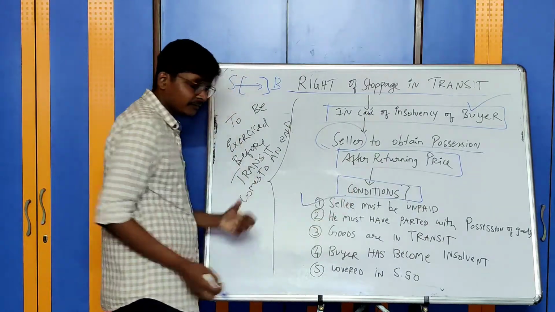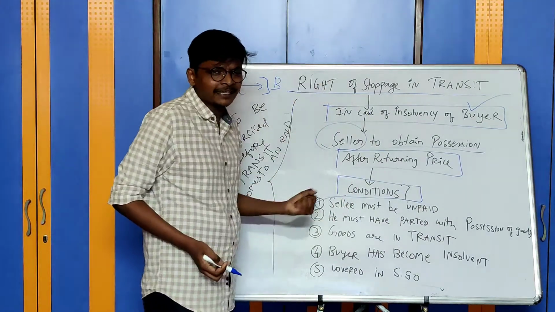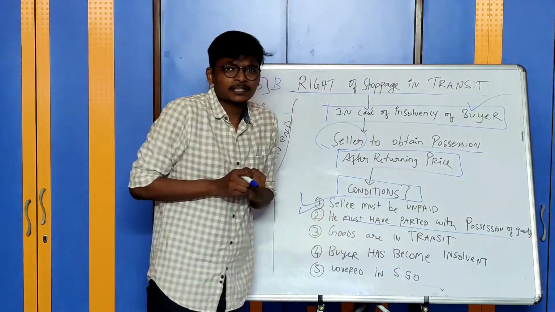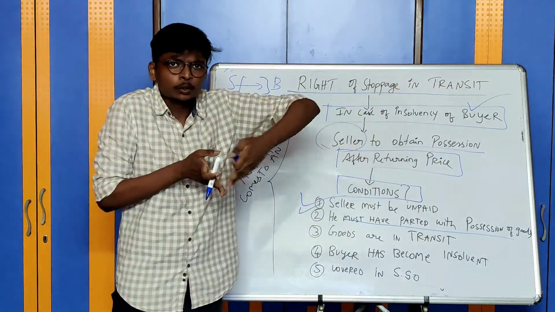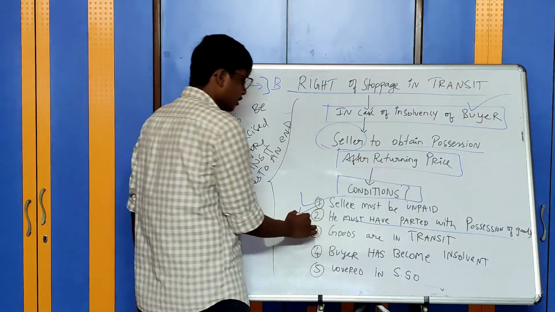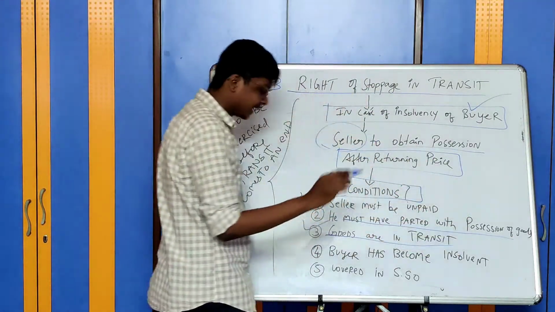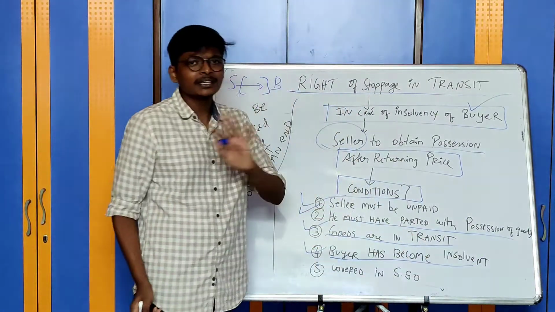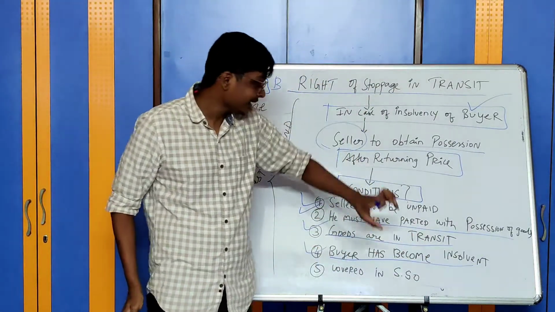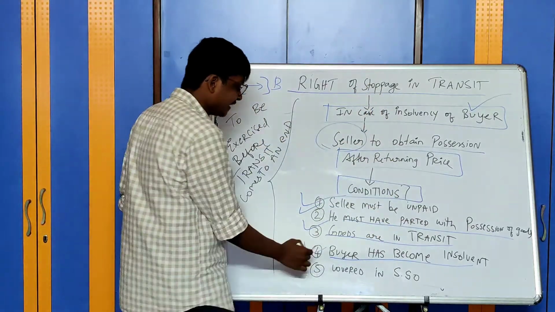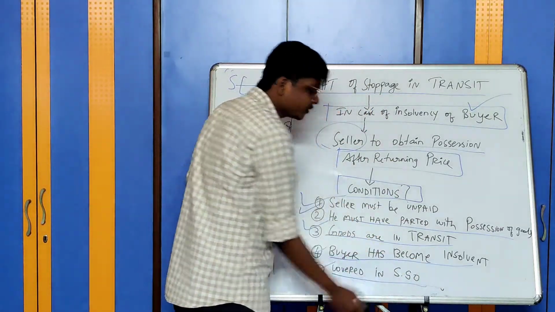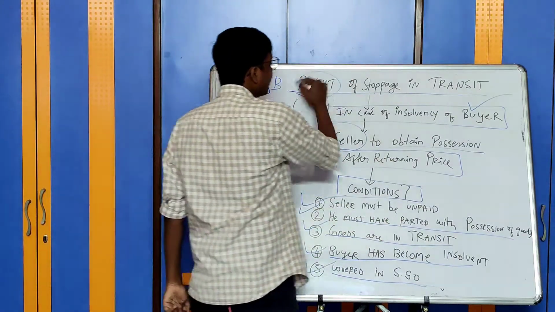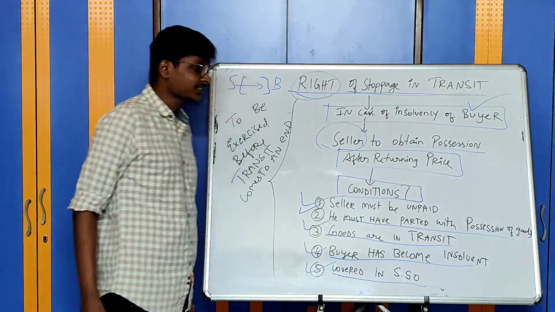The seller must be unpaid. Very clear. Only an unpaid seller can exercise this right. He must have parted with the possession of the goods. He must have already lost the possession of the goods. The goods must be in transit. The buyer should become insolvent. Buyer has become insolvent, not that an insolvency petition is pending in the court. He has to be declared as an insolvent. And lastly, it should be covered in the provisions of the Act, which is nothing but Section 50. Section 50 talks about the right of the unpaid seller in stoppage of transit.